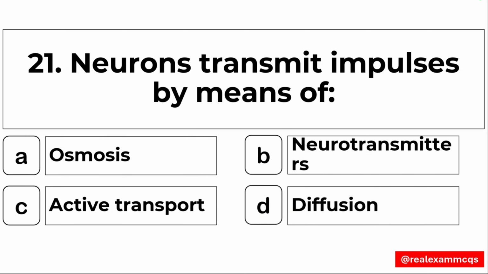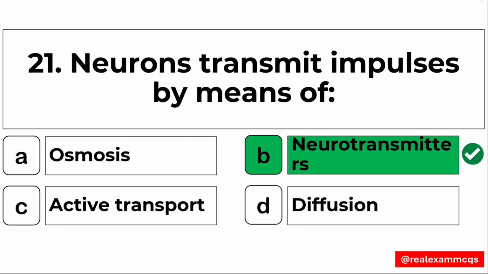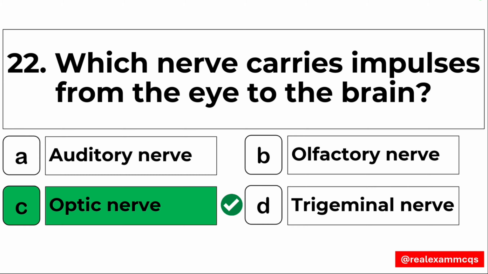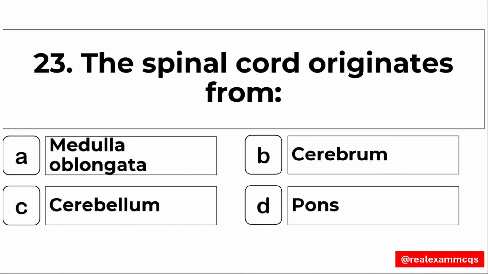21, neurons transmit impulses by means of? Right answer, option B, the neurotransmitters. 22, which nerve carries impulses from the eye to the brain? These are the optic nerves, option number C. 23, the spinal cord originates from?